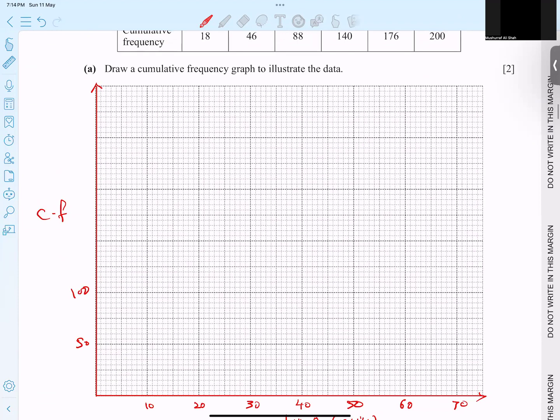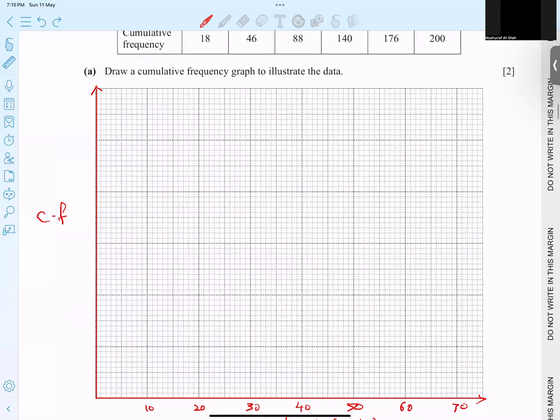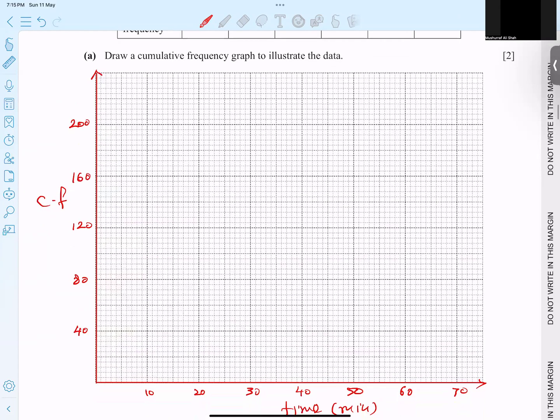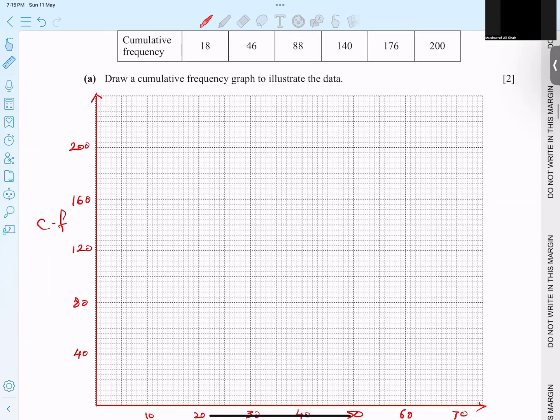But if I go for 40-40, we have to check the numbers carefully: 40 plus 40 is 80, plus 40 is 120, plus 40 is 160, plus 40 is 200. This is another option, and I think it's better to expand the graph over the given area.